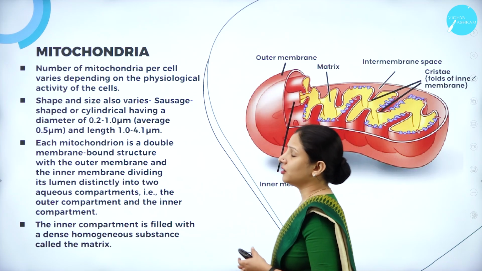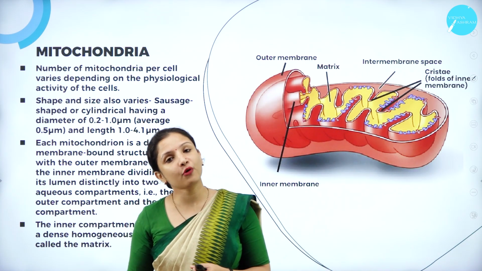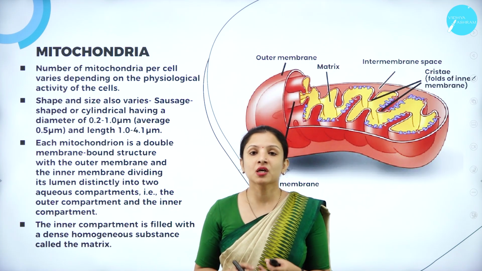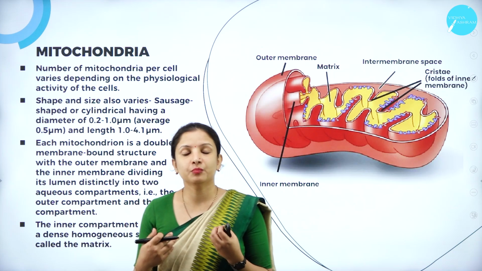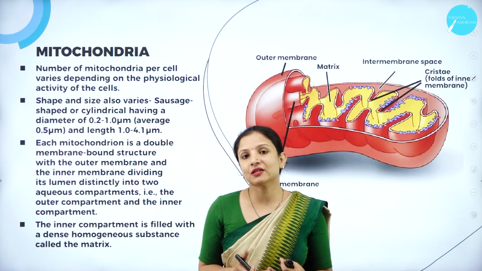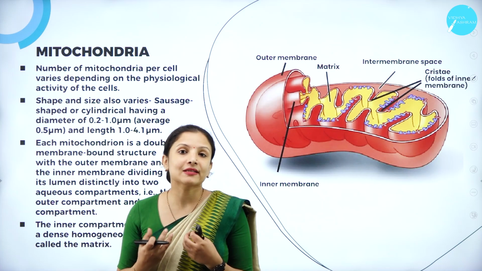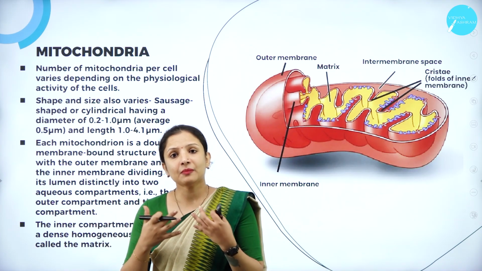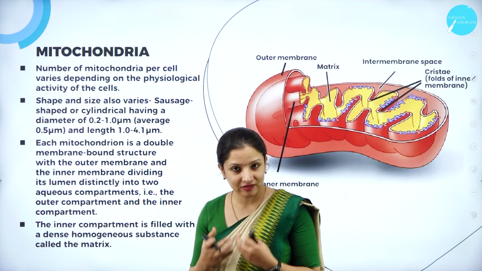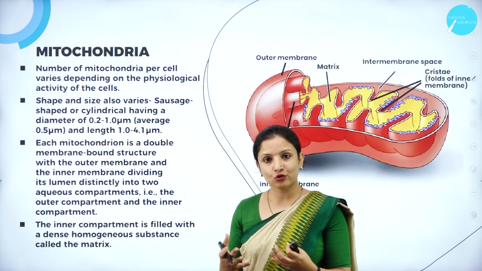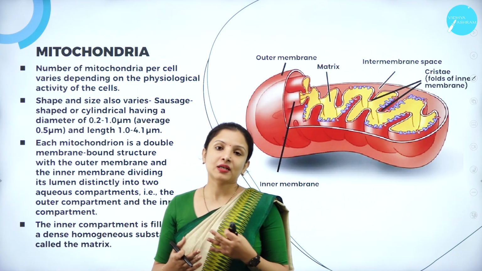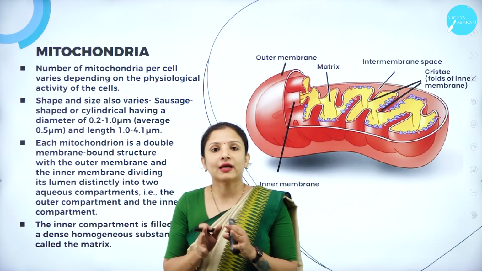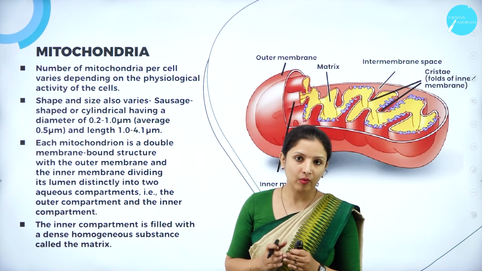So mitochondria are one of the important cell organelles, be it in the plant or the animal cell, especially in eukaryotes, because whatever metabolic or physiological activities have to occur in the body need energy, and that energy is provided by the mitochondria. The number of mitochondria in each cell varies depending on how much energy is needed for that particular organ or region of the body to perform a particular function.